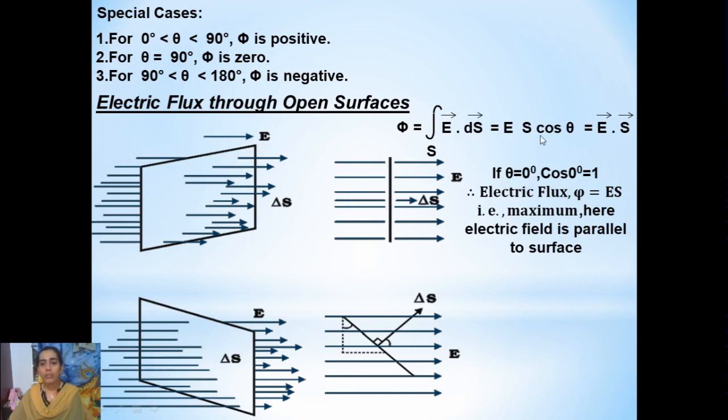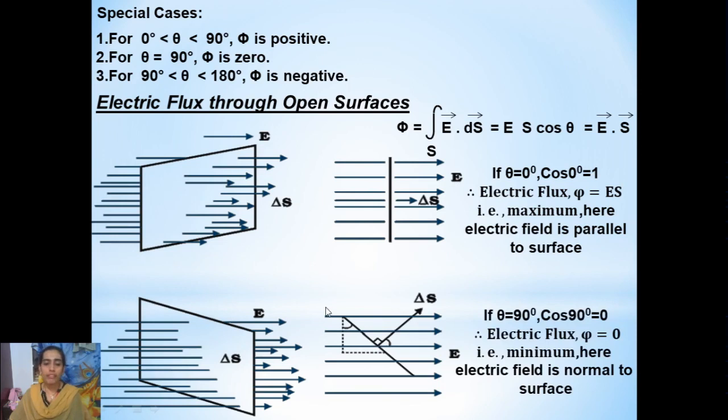If theta is 0, then cos 0 degrees equals 1. Therefore, the electric flux value becomes E s, because cos theta is unity, which means the electric flux linked with the surface will be maximum when the surface direction is parallel to the electric field direction, that is, the surface is normal to the electric field. So in this case, electric flux is maximum.